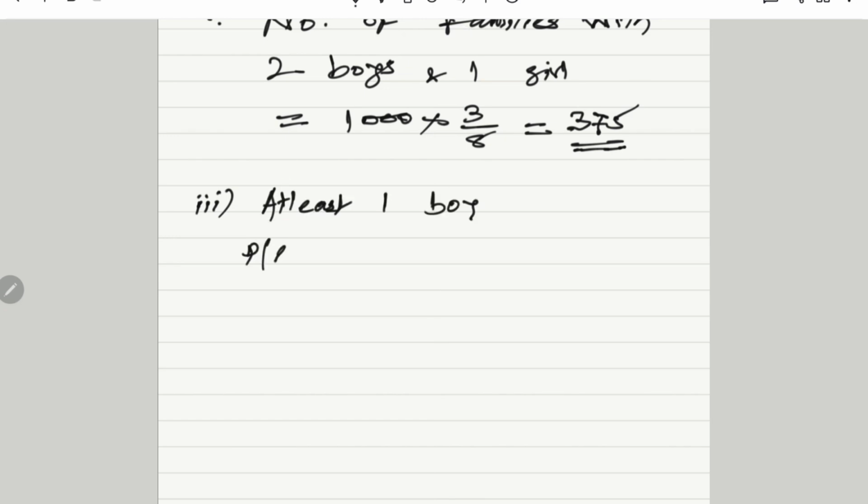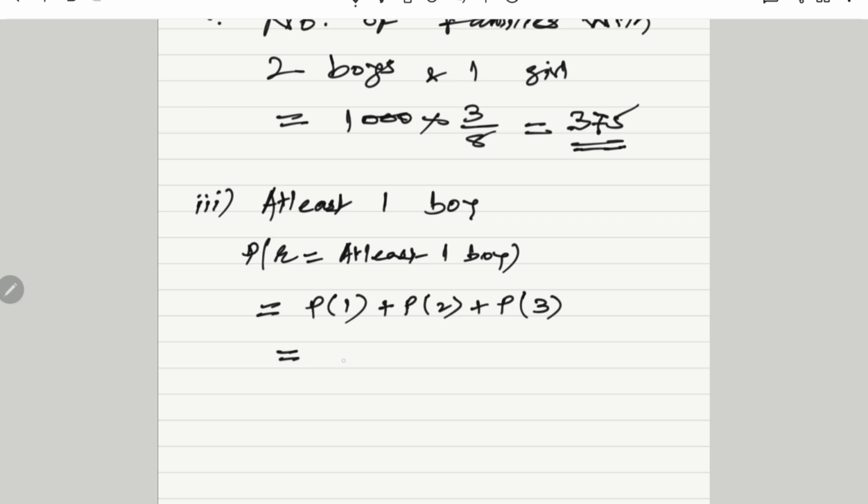Then we go for third, at least 1 boy. Probability R is equal to at least 1 boy. Nothing but we have to start from 1 and go up to the last number 3. Therefore, P of 1 plus P of 2 plus P of 3.